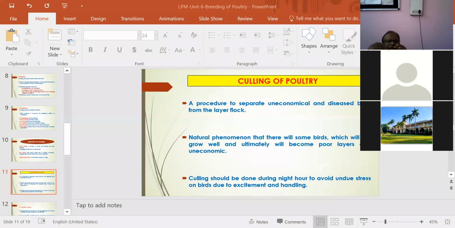When we keep 500 or 1000 females, some may not grow well and reach maturity very late, which is not economical. Birds should be culled during night hours to avoid undue stress due to excitement or handling, not during the day.